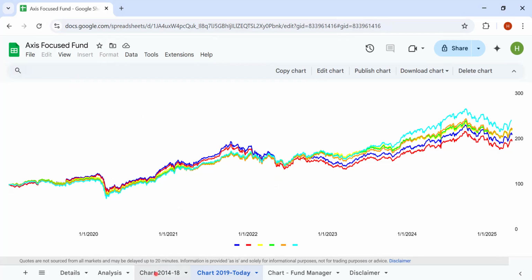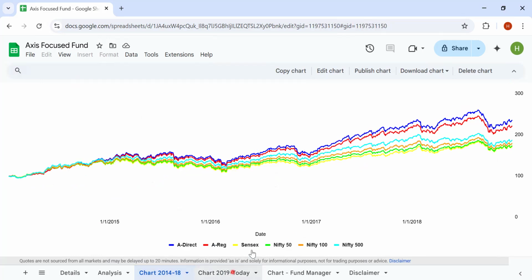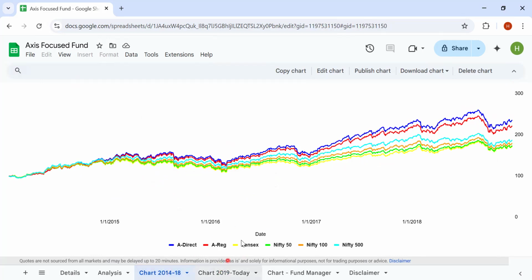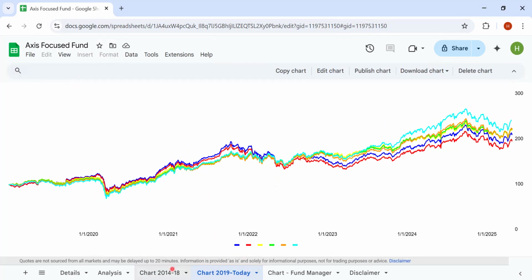If somebody has seen this chart and has invested, most likely you will be seeing a huge amount of underperformance. That's the reason why you have to look at the past returns, but you have to take it with a pinch of salt, right? And at the same time, if you have accumulated more index units here, your performance would have been a lot higher.